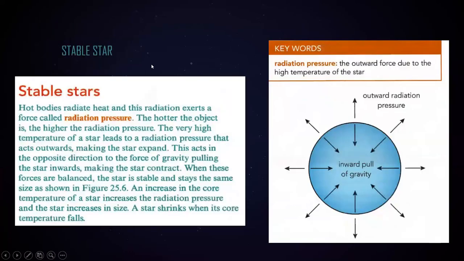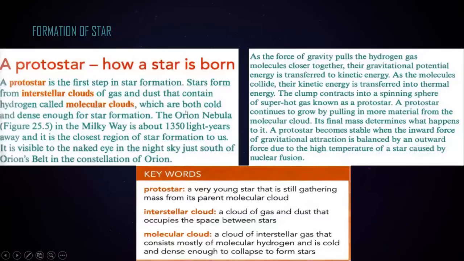A part of an interstellar cloud is known as the molecular cloud. What is the meaning of a molecular cloud? A molecular cloud contains mostly molecules, like a cloud of interstellar gas that mostly consists of hydrogen, and it is cold and dense. So two things are there. It should be cold and it should be dense as well. When it is cold and dense, that part of an interstellar cloud is known as the molecular cloud.